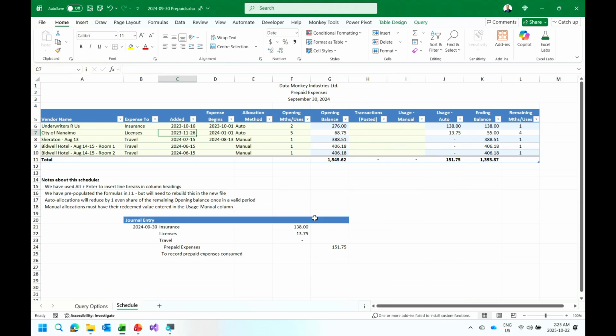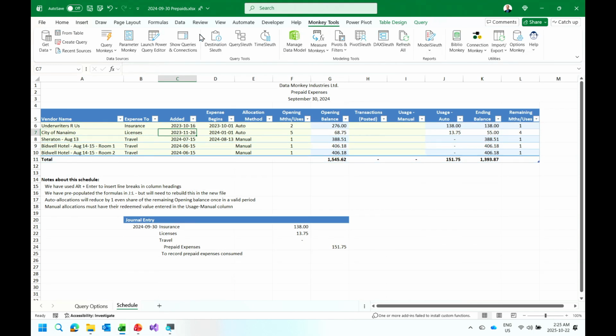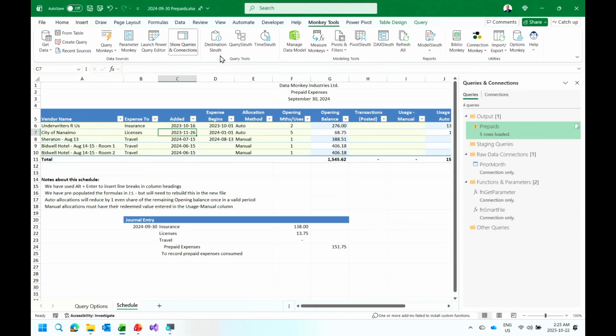But I still need to go and find my manual transactions, and that's like so much effort. I'm not doing that. So instead, what I'm going to do is I'm going to write a little bit of routine to make this happen for me. Now, excuse me, in order to do this, I'm gonna need a couple of other things.